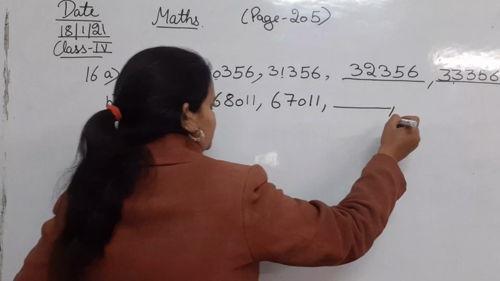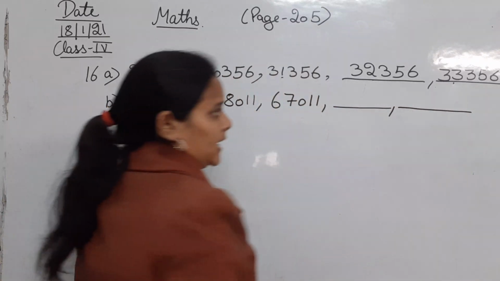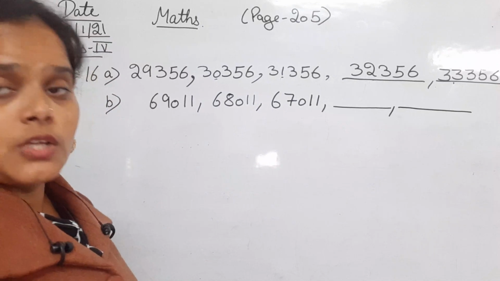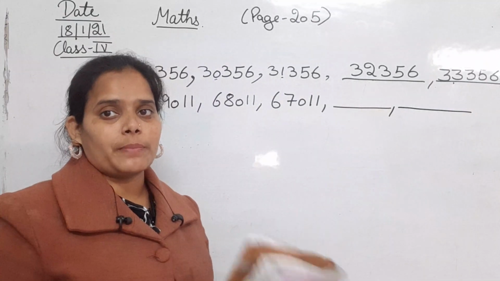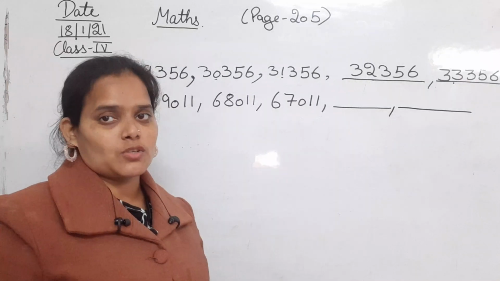Now let's add the next two. So let's write the next two digits. Okay, so now we have to observe the pattern and give the solution.